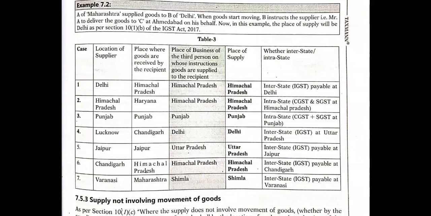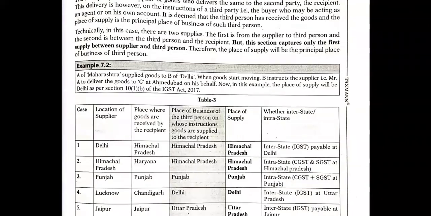Chandigarh is the location of the supplier. Himachal Pradesh is the place where goods are received, Himachal Pradesh is the place of the third person, and Himachal Pradesh is the place of supply. In this case also, Chandigarh is a separate union territory, while Himachal Pradesh is a state. A transaction between them is called interstate. So IGST is payable in Chandigarh itself, at the supplier's location itself. Remember, the tax is payable at the supplier's location itself.